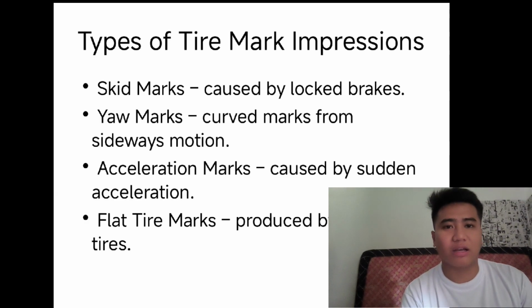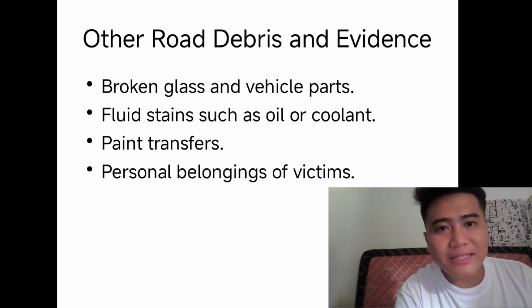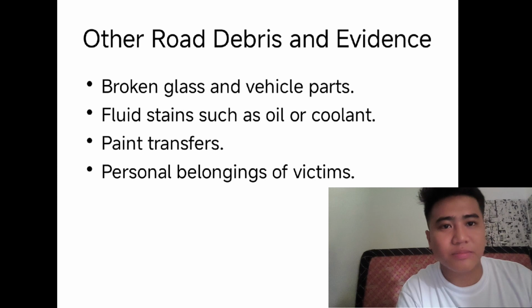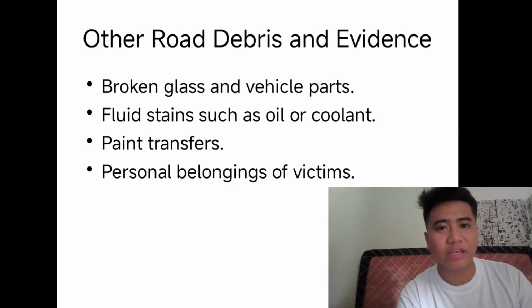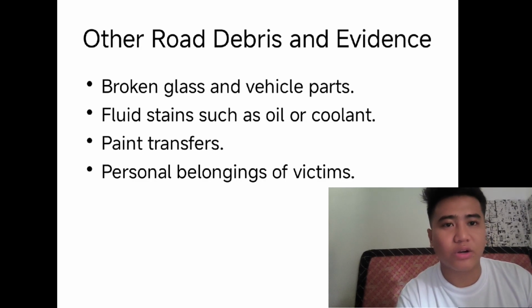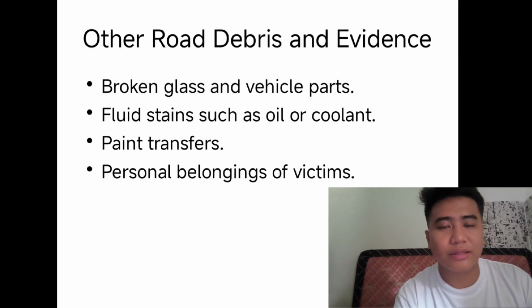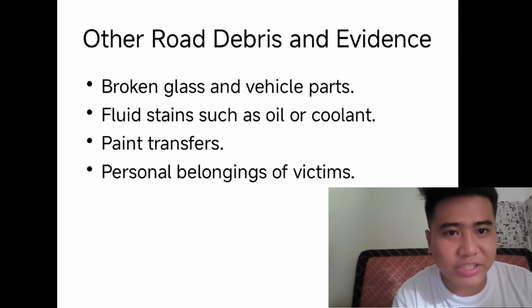And number 7, other road debris and evidence. Aside from tire marks, additional physical evidence at the scene contributes to more accurate reconstruction. Broken glass and vehicle parts indicate the point of impact and severity of the collision. Fluid stains such as oil, fuel, or coolant may show vehicle position and movement after the crash.